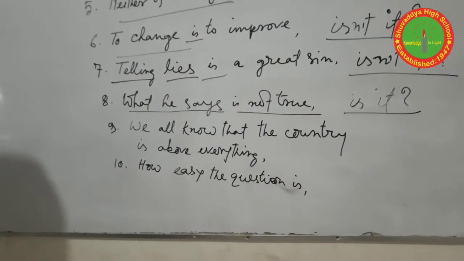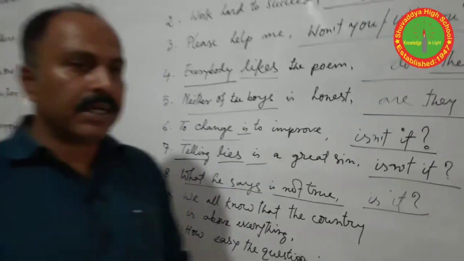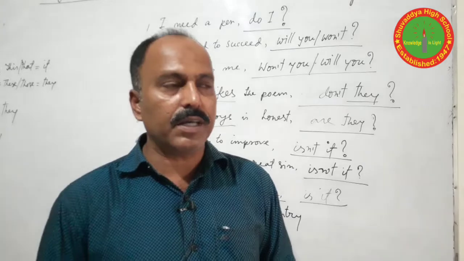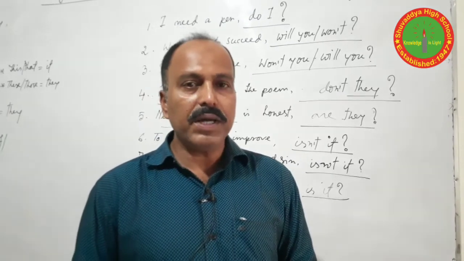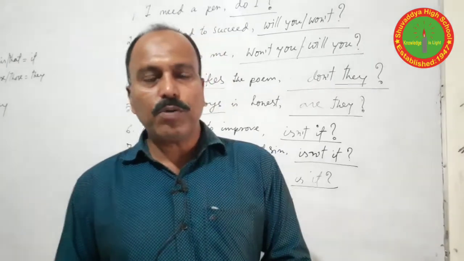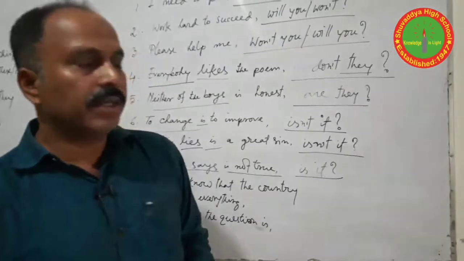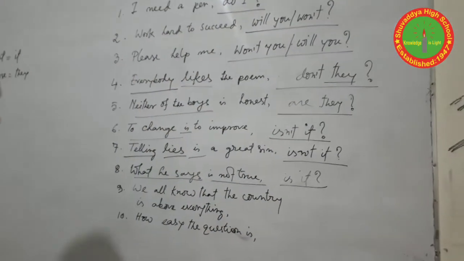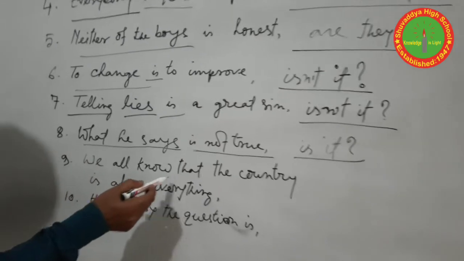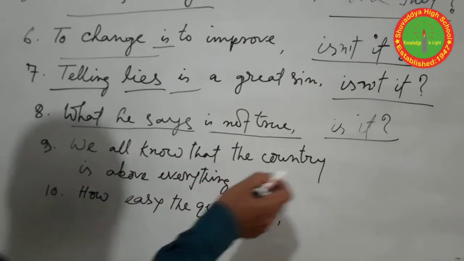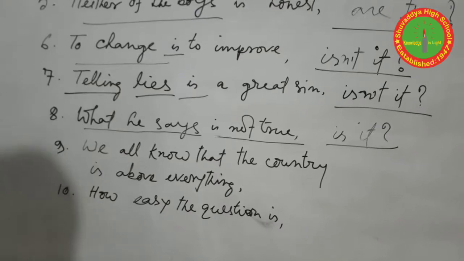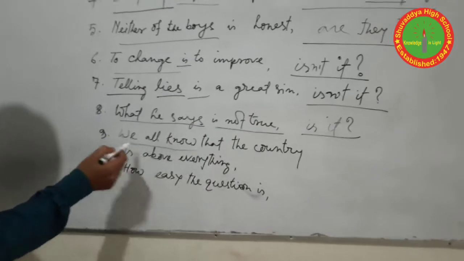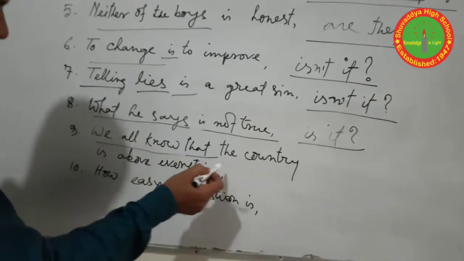But generally we solve the question of the main clause, though sometimes you can find that the main clause is not more important than the subordinate clause. Then we should solve the question of the subordinate clause like that. We all know that the country is above everything. Here the main clause is "we all know", and "that" is the complex conjunction.